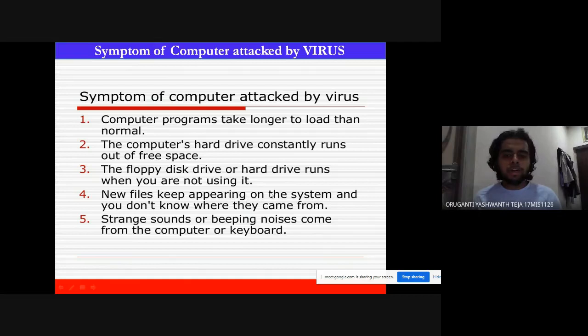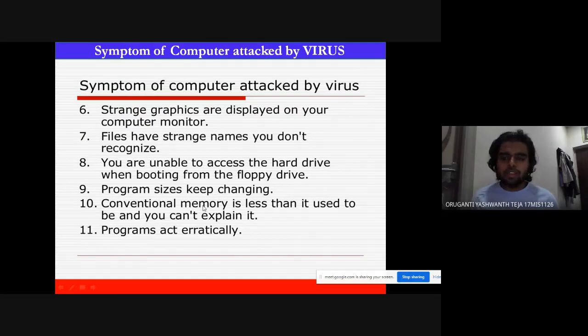New files keep appearing on the system, and you don't know where they came from. Some strange sounds or beeping noises from the computer, the keyboard, or the monitor. Some buzzing sounds. Those can say that your laptop is under a virus attack.